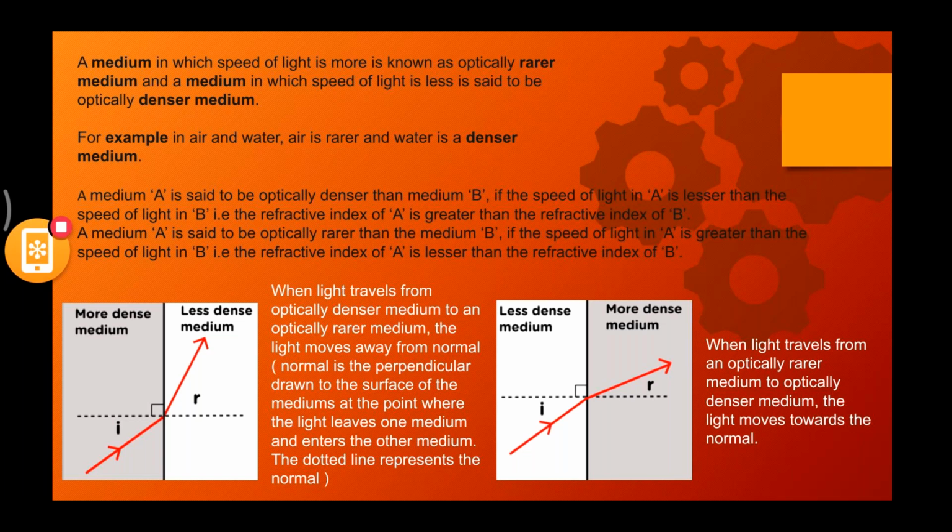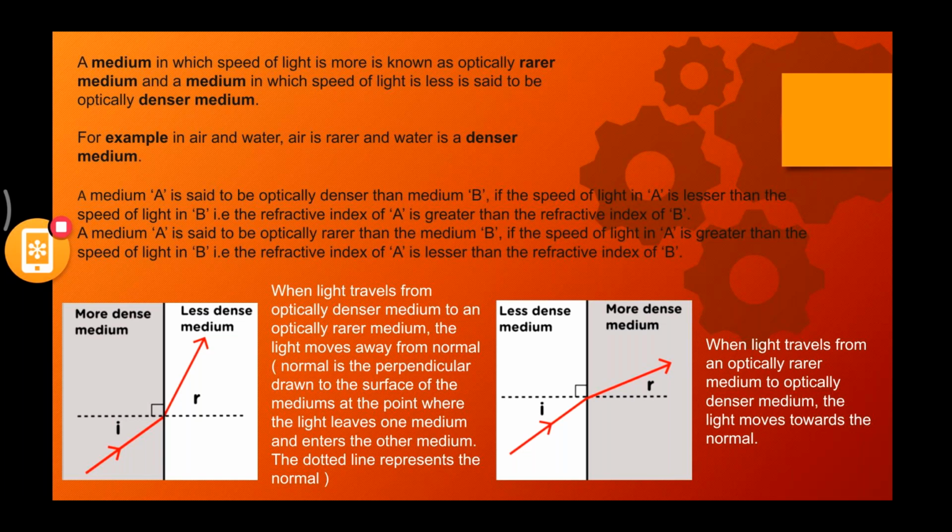Because of constructive and destructive interference, we get bright and dark patterns observed on the film. After interference, we saw scattering of light, specifically the Tyndall effect. We saw a moving picture where the particles were visible on the screen because of the disturbance created in the atmosphere. So that was under scattering.